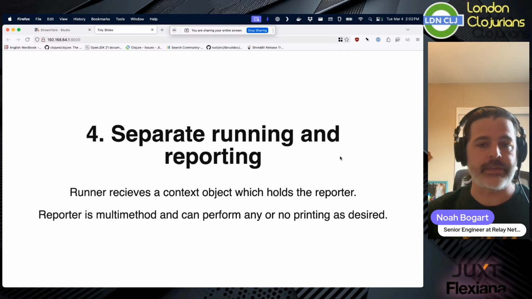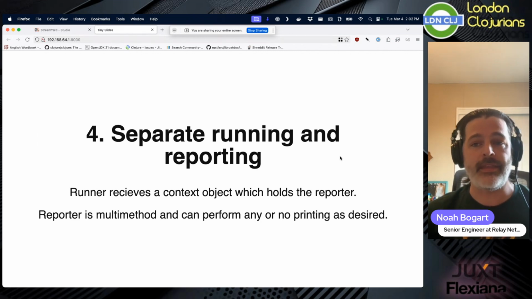And this also exists in things like Midje and things like expectations v1, where what we need to do is we need to have a context object. We need to have some method of saying, hey, there is a state that is being passed between all of these items, right?